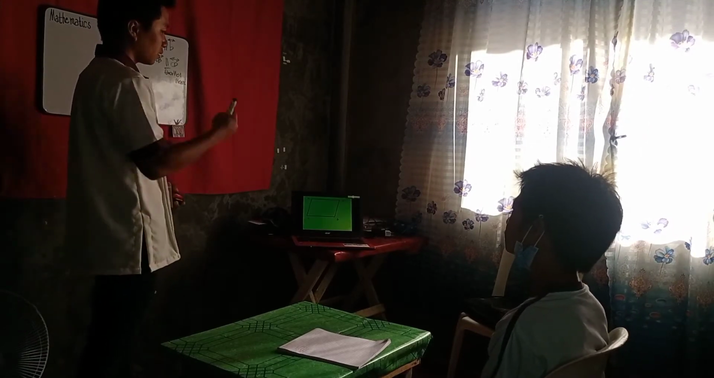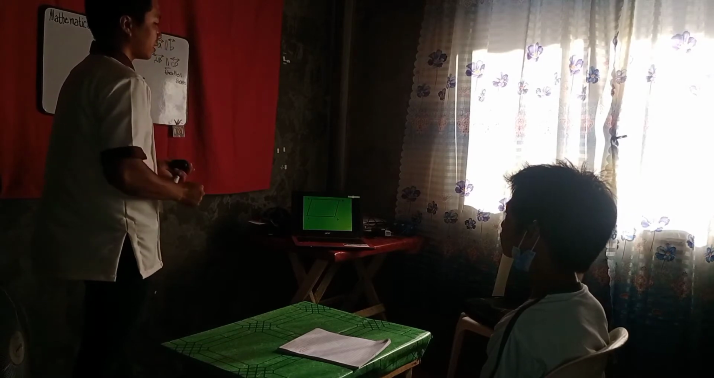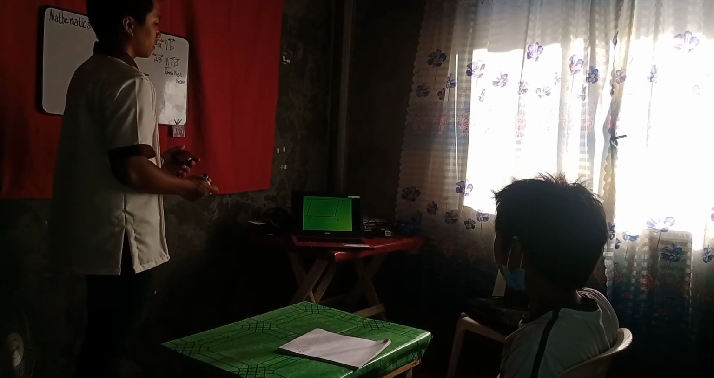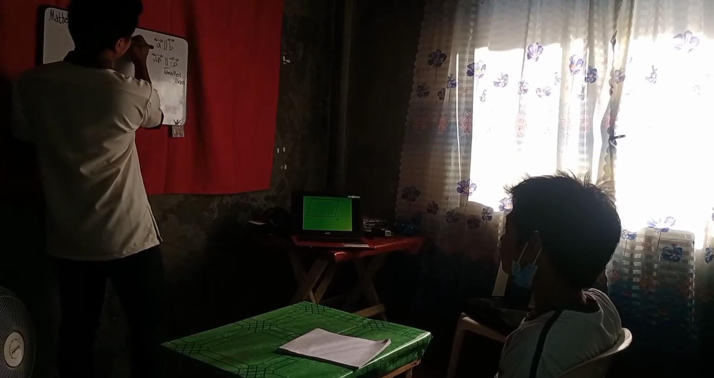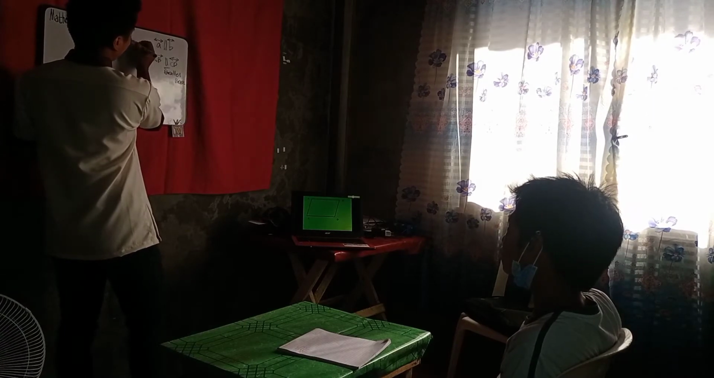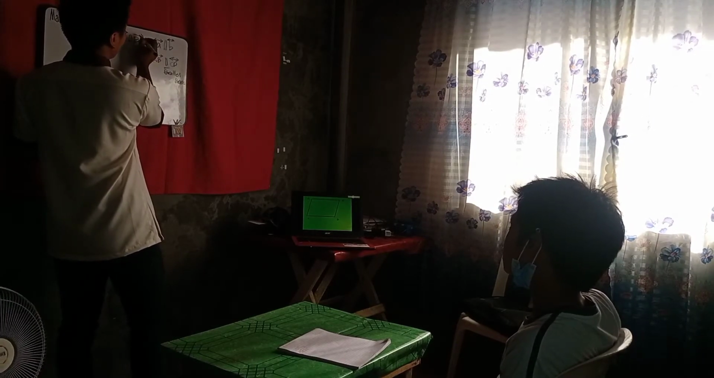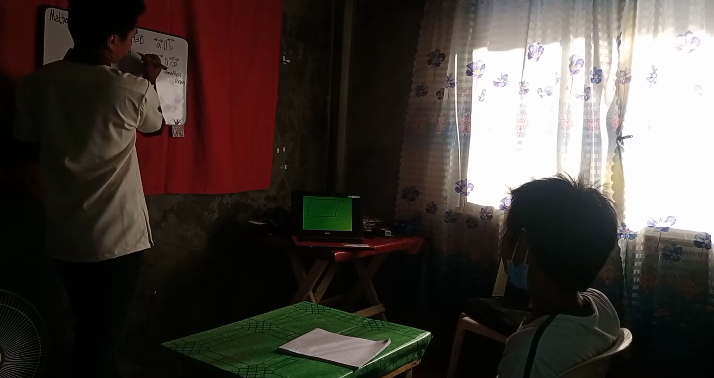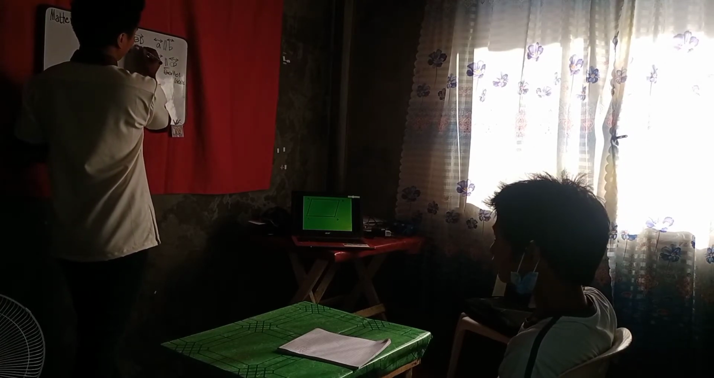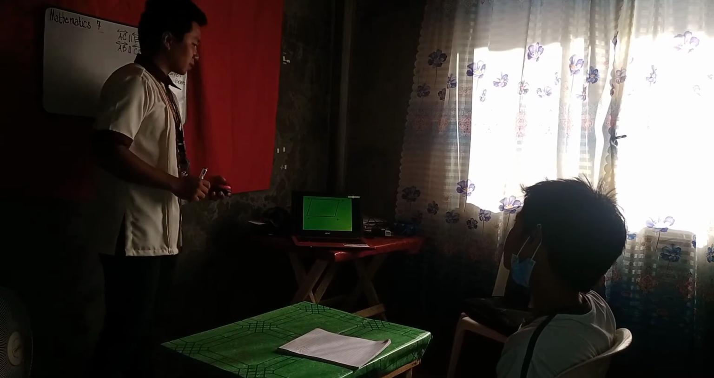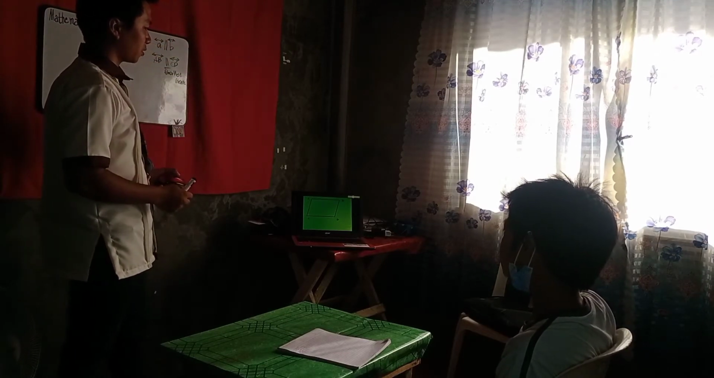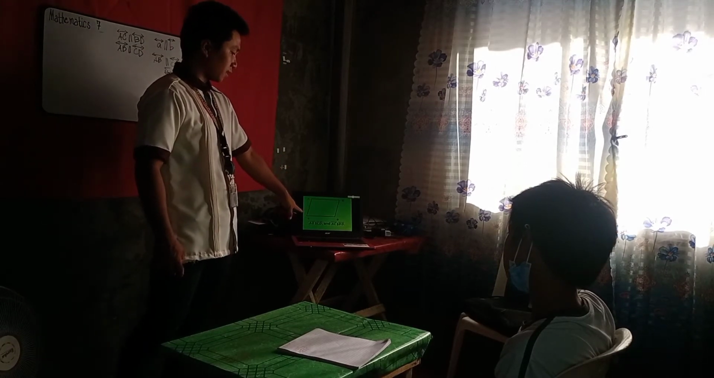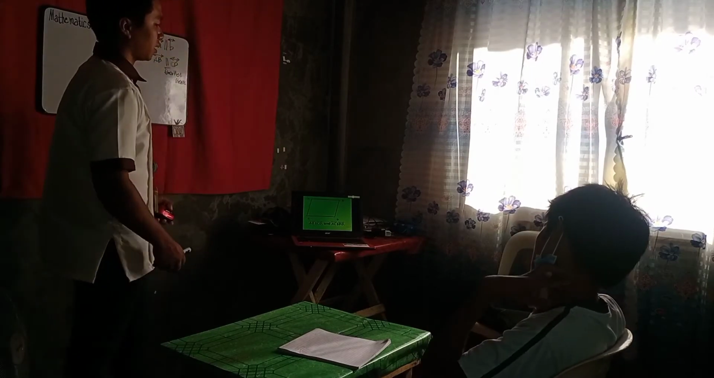Very good. So, dito, ano yung parallel lines natin? Sir, yung AC at yung BD. AC is parallel to BD. Ano pa? AB parallel kay CD. Okay? Can you follow? Maliwanag ba? Yes, sir. Okay, very good. So, here is the answer. AB is parallel to CD and AC is parallel to BD.